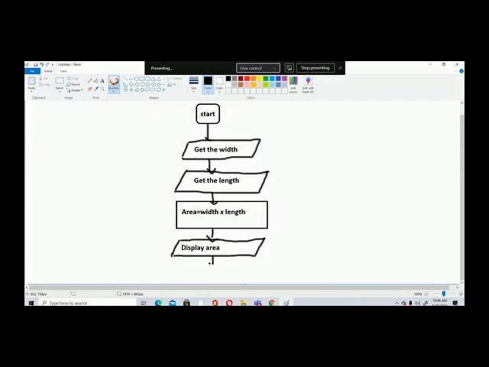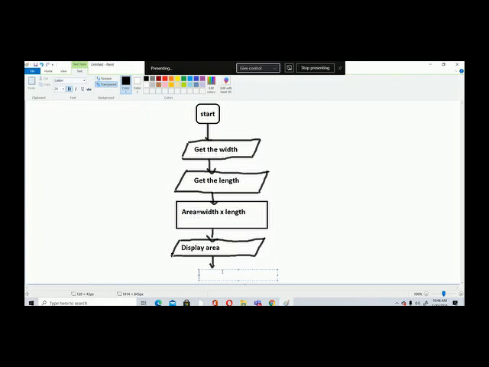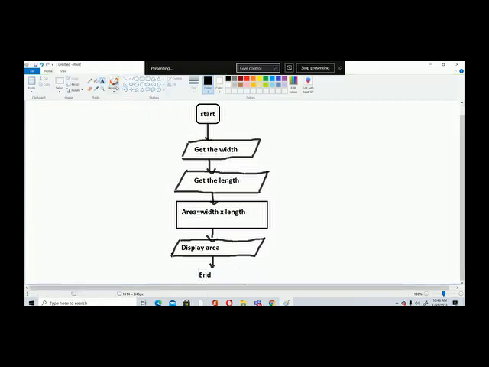Then we have to end the program. So again, you will take this start and end. You have this same shape, and also we have this same shape. This one, okay, like a capsule. Right, so this is the program of finding the area of a rectangle.